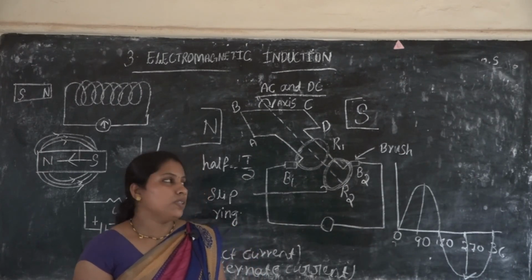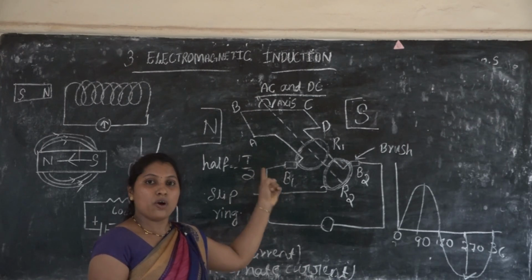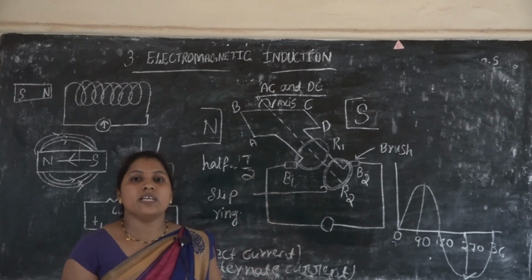So I told you that frequency means how many times it rotates in 1 second.